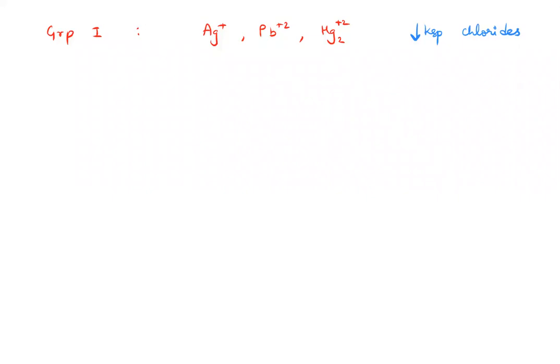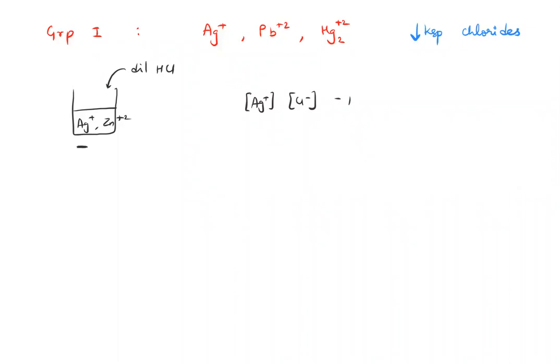So what happens if your solution has Ag plus and let's say the other ion is zinc? If you add dilute HCl, only Ag plus ion will precipitate because Ag plus Ksp is very less. So concentration of chloride required for precipitating Ag plus ion is very less.